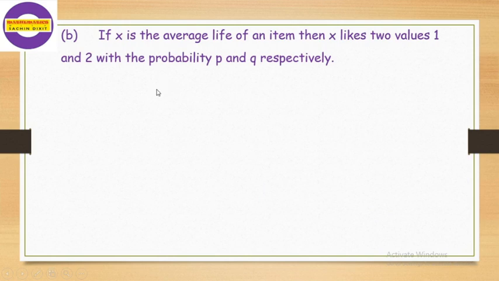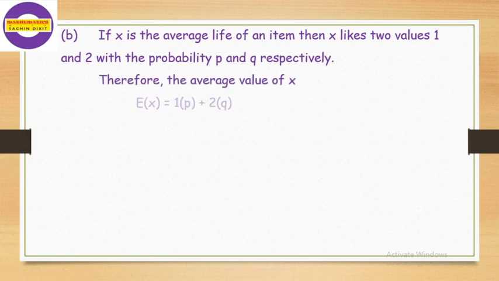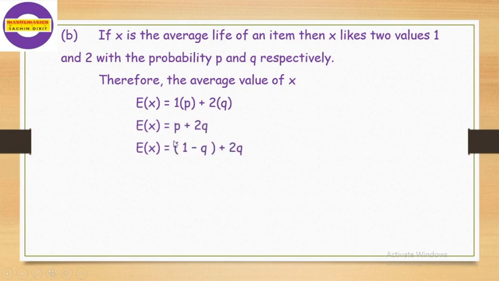Now we discuss the second part. If x is the average life of an atom, x takes two values, 1 and 2, with probability p and q respectively. Therefore, the average value of x, that is the expected value of x, is equal to 1 into p plus 2 into q, which gives p plus 2q. We put the value of p as 1 minus q, so we get the expected value of x, that is the average value of x, as 1 plus q.